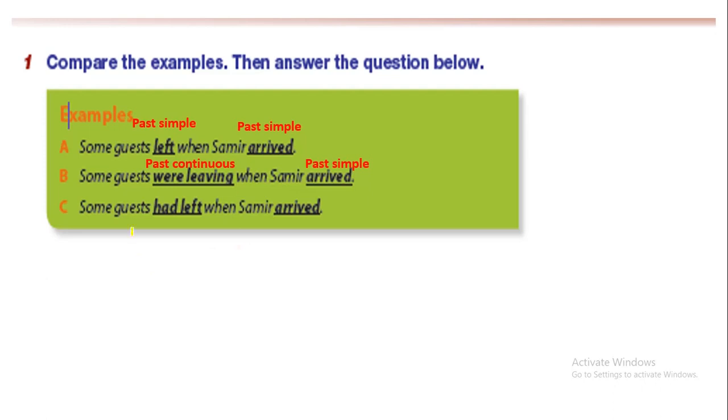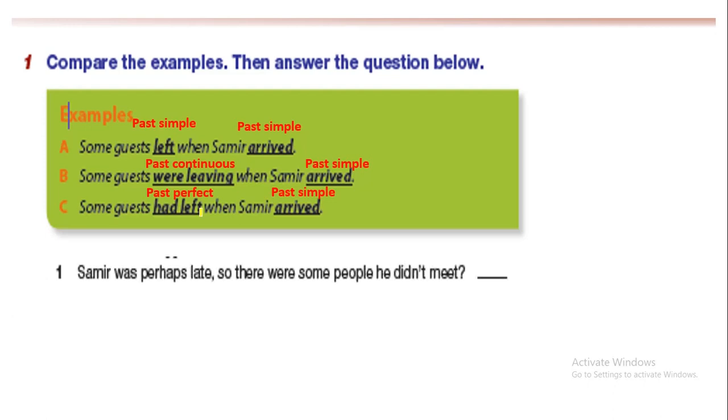Now see, some guests. What's the meaning of guests? Yes, guests. Okay. Had left. Now, what is the tense here? We have "had" plus verb 3. Do you remember what we explained in the previous slides? Had left. What is the tense here? Yes, good. It is past perfect because we have had plus verb 3. And here again, arrived is in the past simple tense.